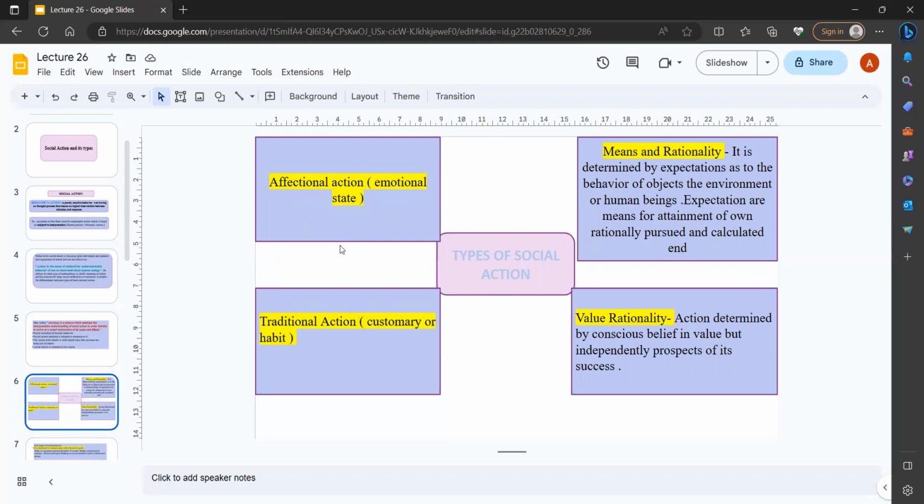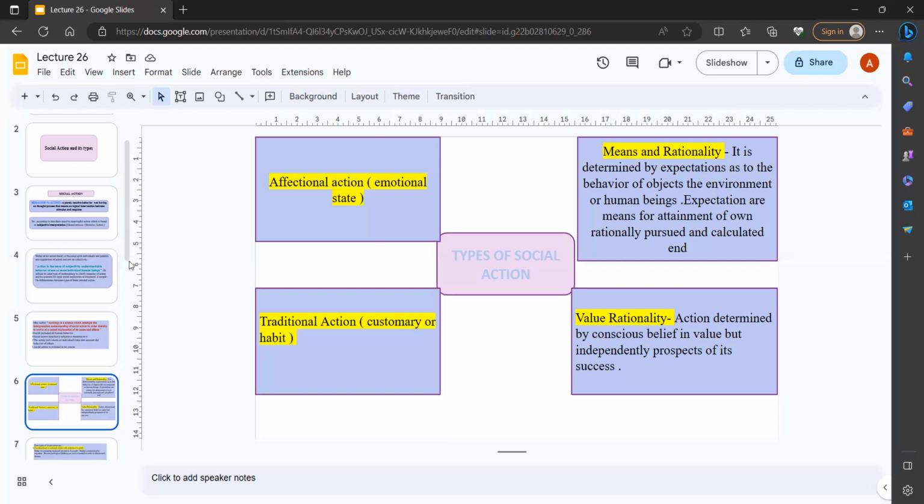Just take it as a review: means and rationality is determined by expectations as to the behavior of objects, the environment, or human beings. Expectations are means for attainment of one's own rationally pursued and calculated ends. For example, in the preparation of UPSC, persuasive nature, continuity and patience all matter. That showcases the rationality concept here. Next is value rationality: action determined by conscious belief in value, independent of the prospect of its success.